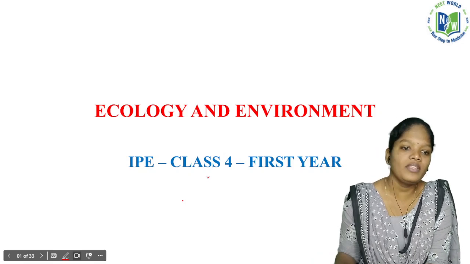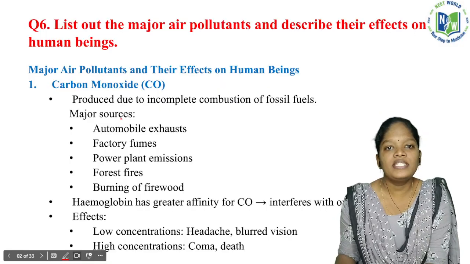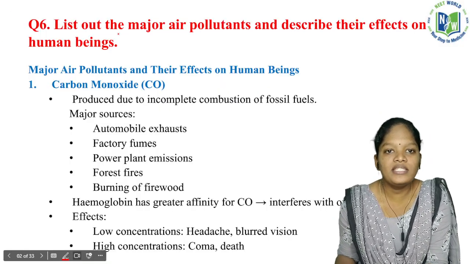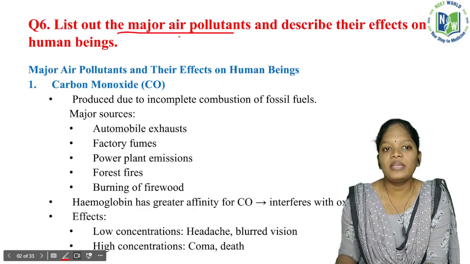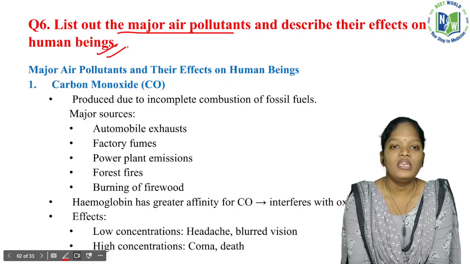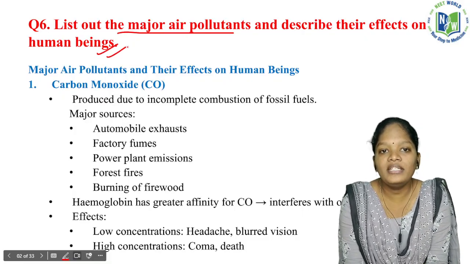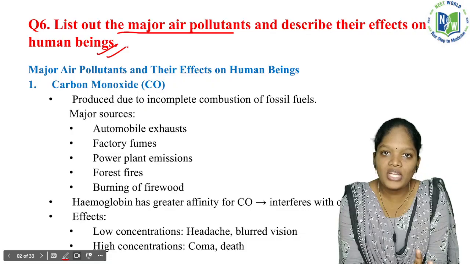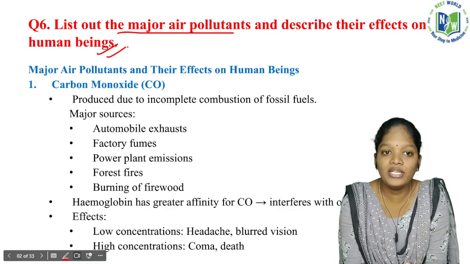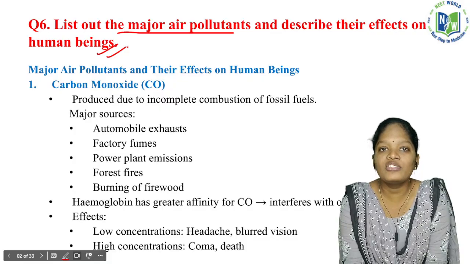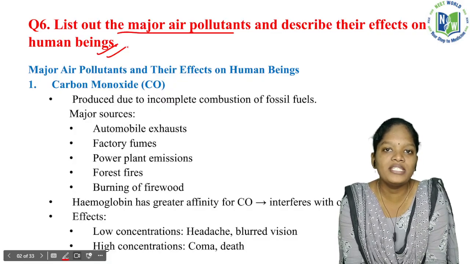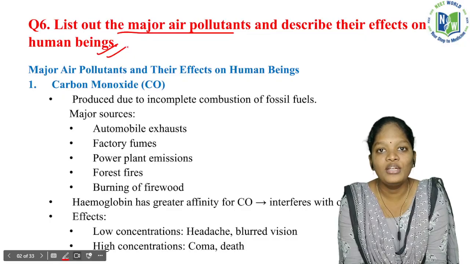Okay, so the sixth question is: list out the major air pollutants and describe their effects on human beings. The question demands that we discuss the major air pollutants. What is a pollutant and what is pollution? We are going to discuss that, and describe their effects on human beings, how those pollutants have their effect in human beings.